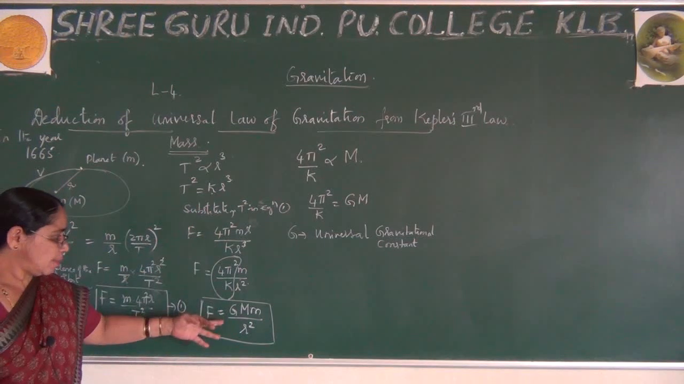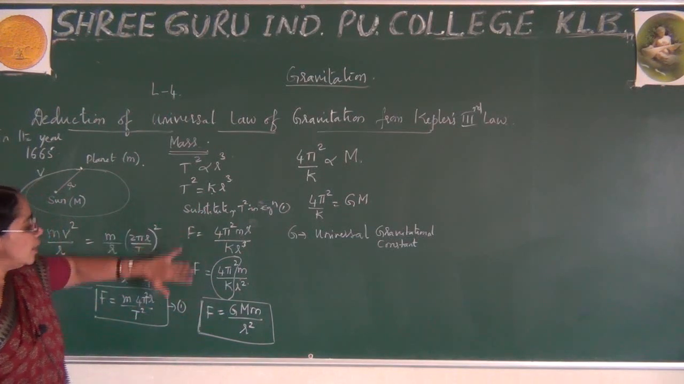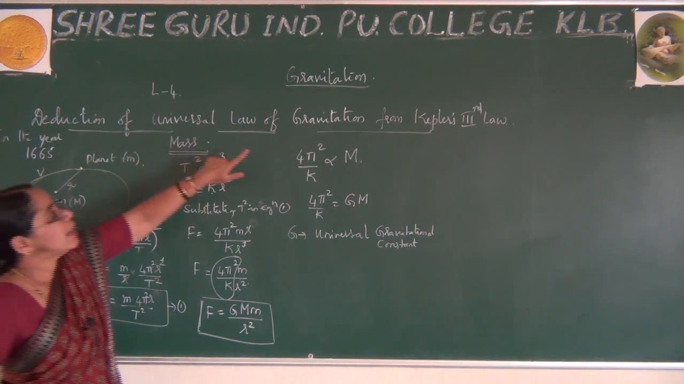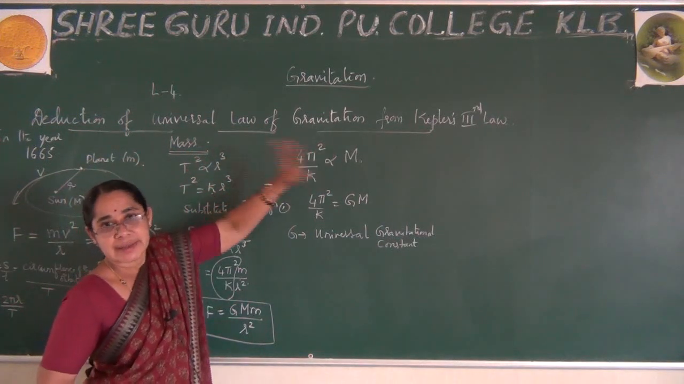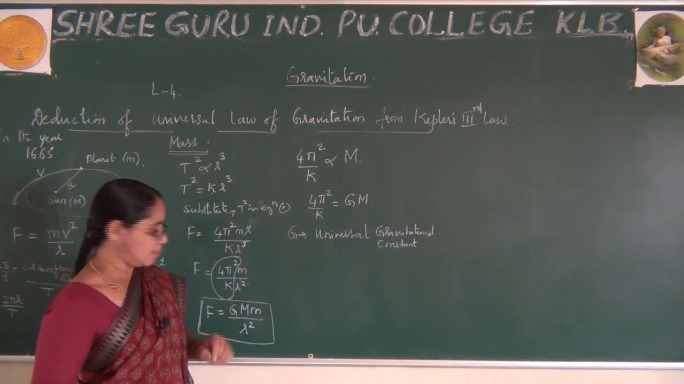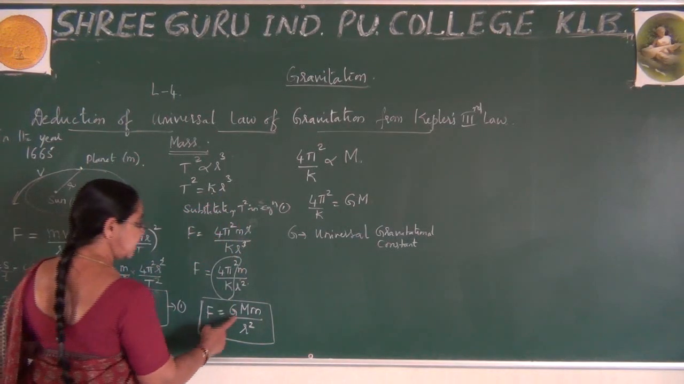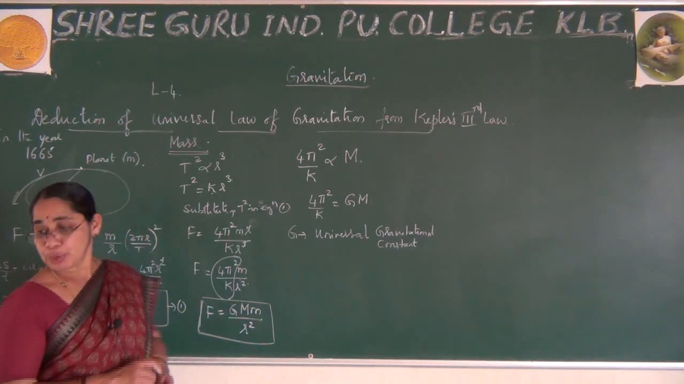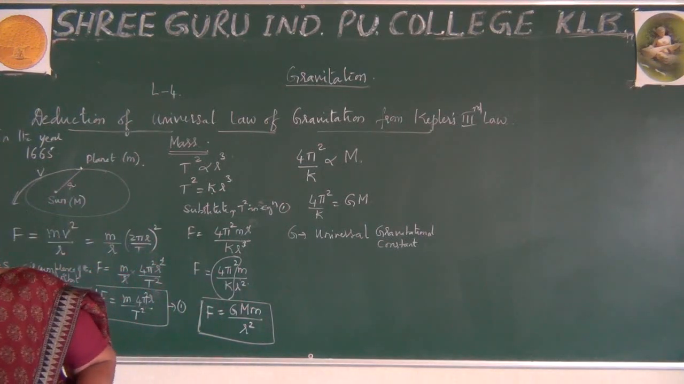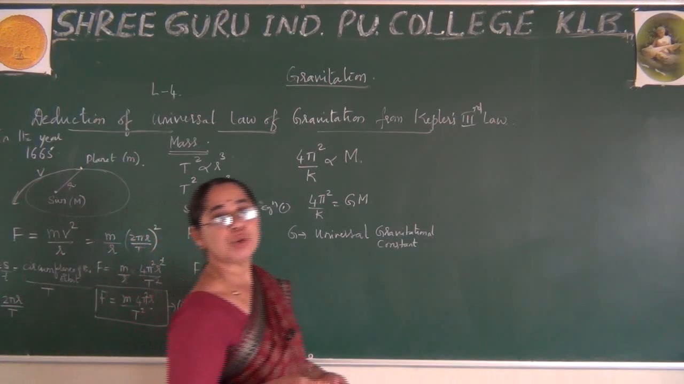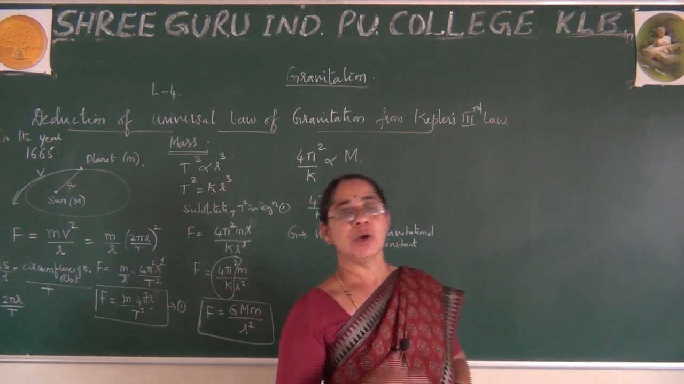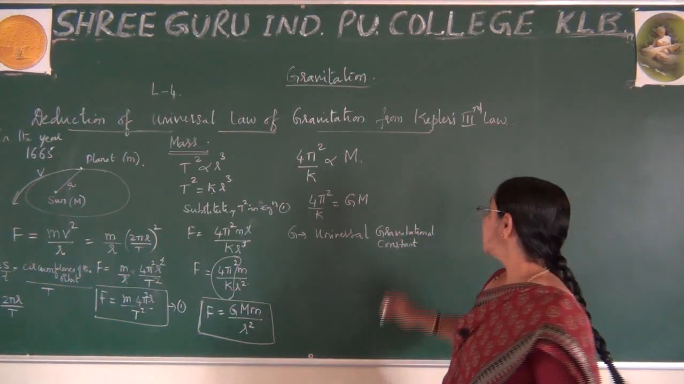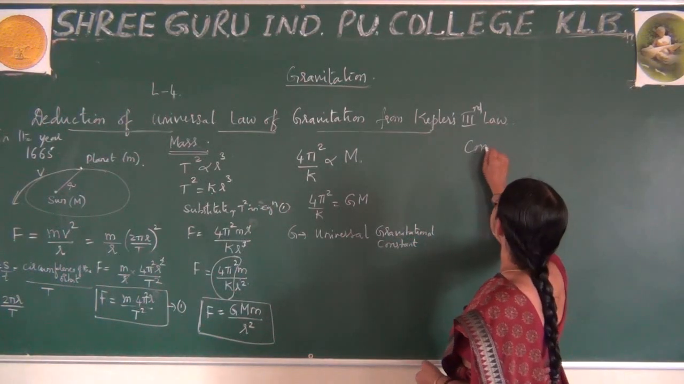So this is what you can observe here, right? How did he get this? By deduction of the universal law of gravitation from Kepler's third law. And please observe, here I have written this expression, and from this finally Newton concluded in his explanation. What were the conclusions from Kepler's laws? What did Newton conclude from this concept?